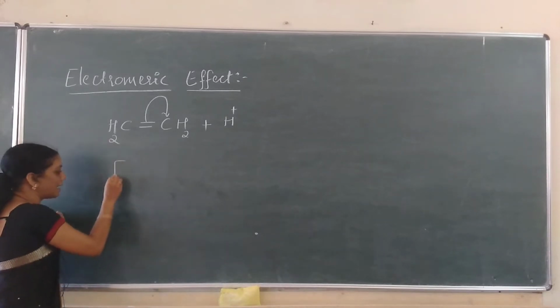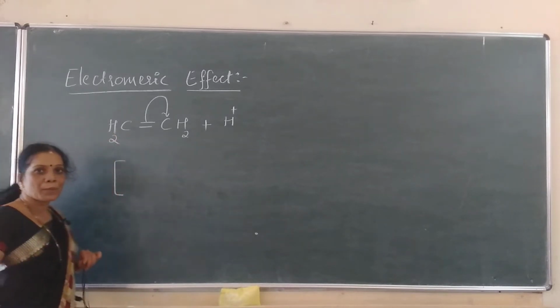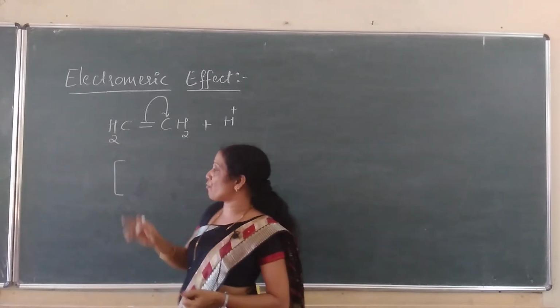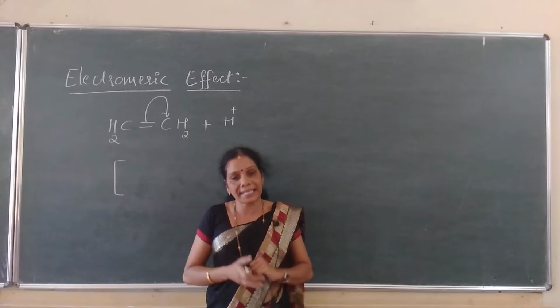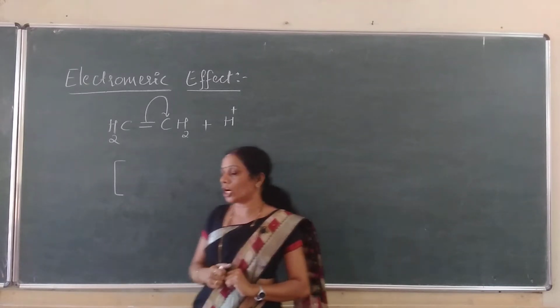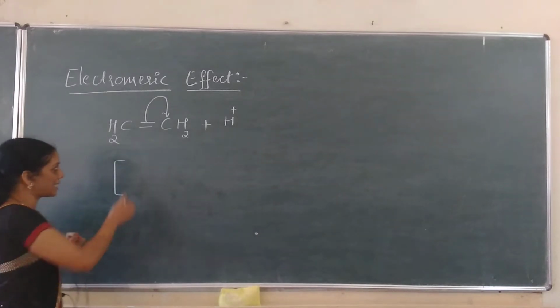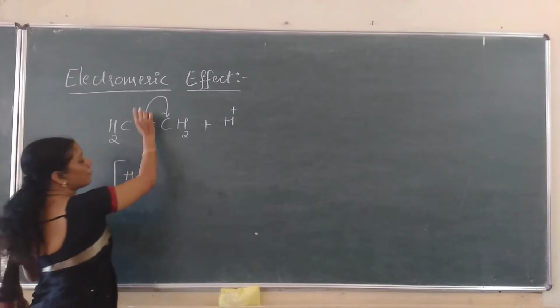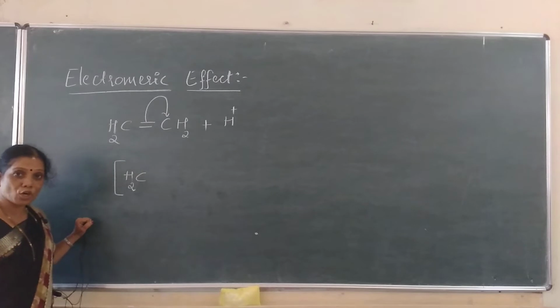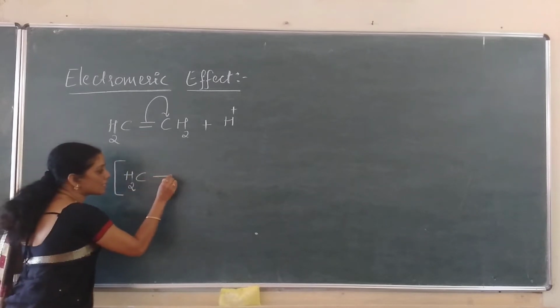I write the intermediate form here. Before the attack, the intermediate is formed here. That means positive and negative ends are created in this non-polar molecule. How are these created? Listen here, students. CH2. Complete transfer of the pi electrons takes place. The double bond now becomes a single bond.